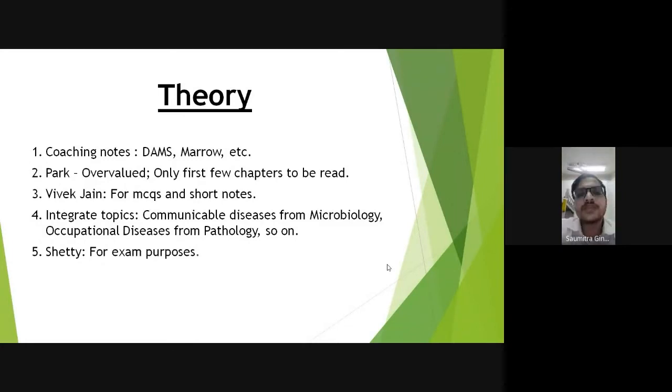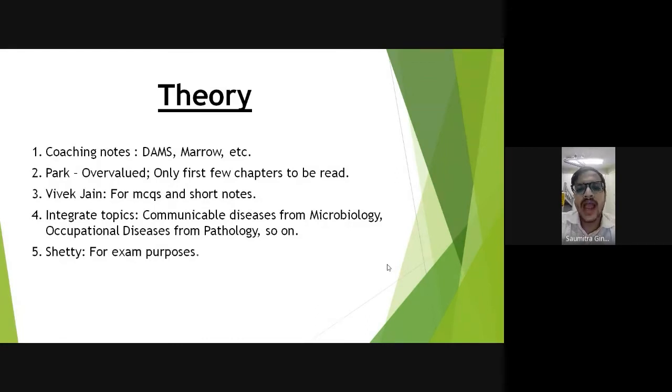So as I mentioned, you have to integrate the topics. So like communicable diseases, all the diseases you can integrate from microbiology as well as from pharmacology. Similarly, there's occupational diseases chapter. You can integrate completely with pathology. So like you read about pneumoconiosis in pathology, asbestosis, coal workers pneumoconiosis. You can write everything about that in PSM. Its clinical features, its symptoms, signs, treatment, complication, everything.